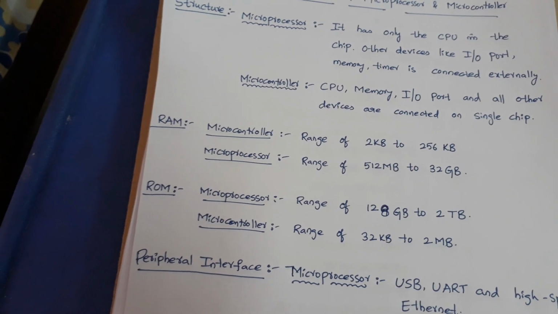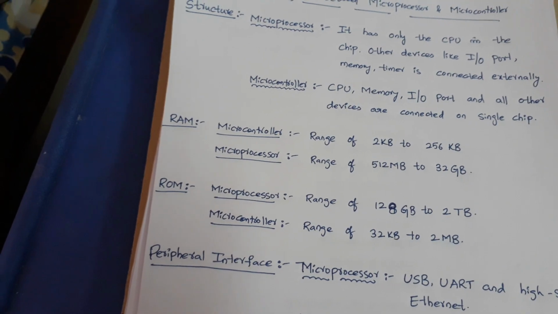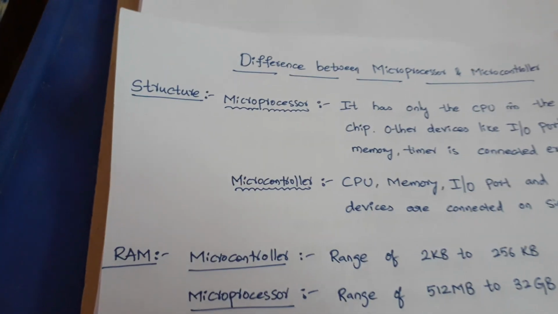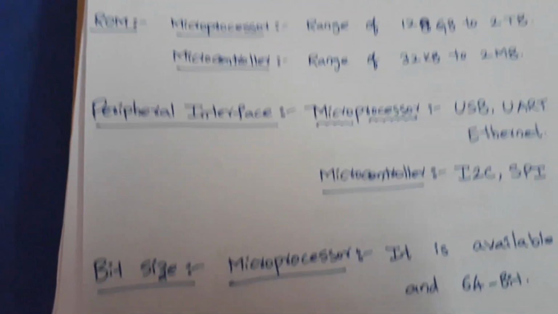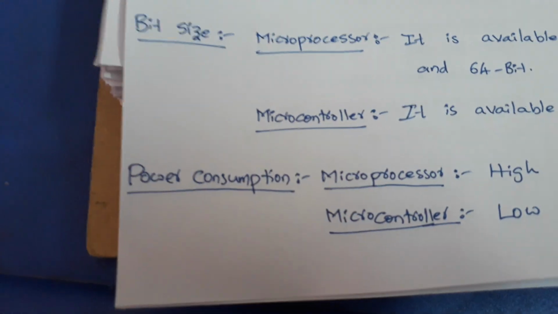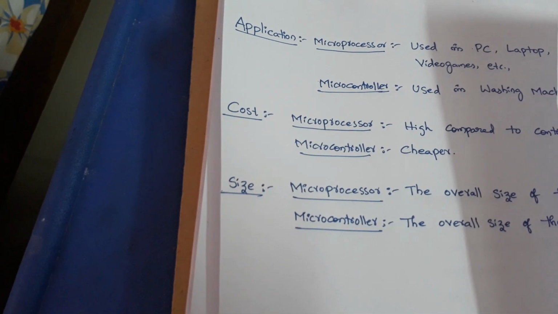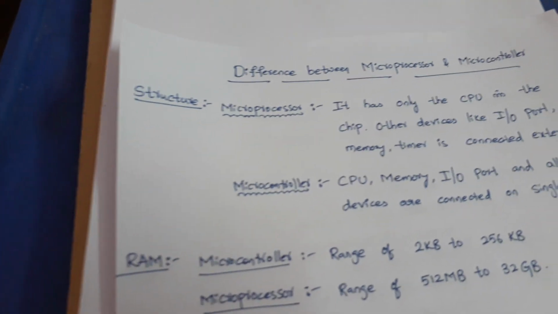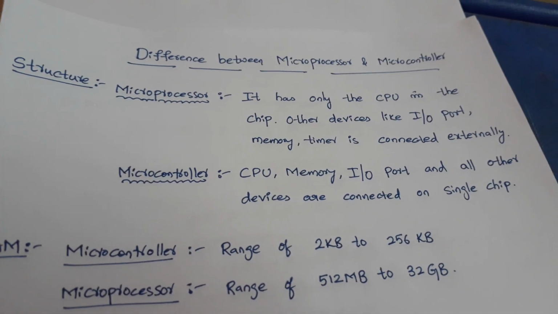So we will see the difference between microprocessor and microcontroller in different parameters. We will discuss structure, RAM, ROM, peripheral interface, bit size, power consumption, applications, cost and size of each processor and controller. Okay, so we'll start with the structure. What is the structure of a microprocessor and what is the structure of a microcontroller?